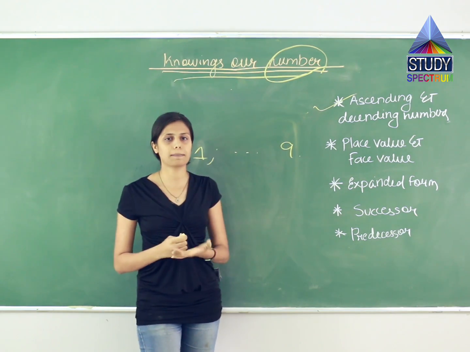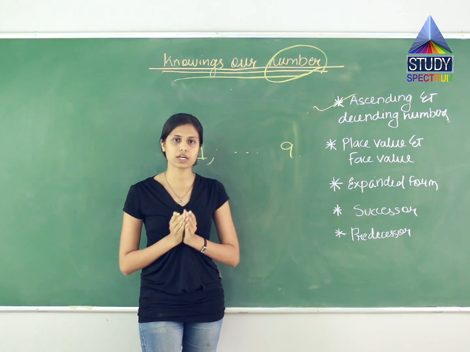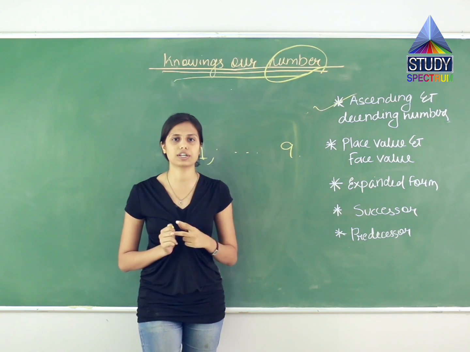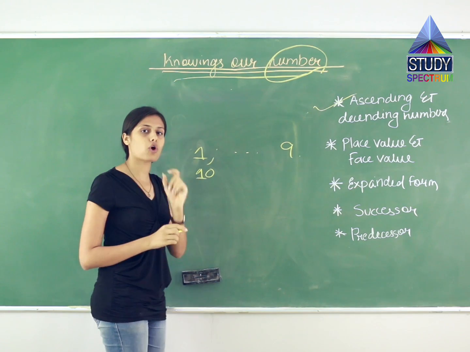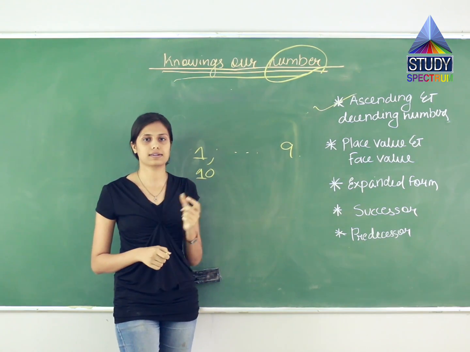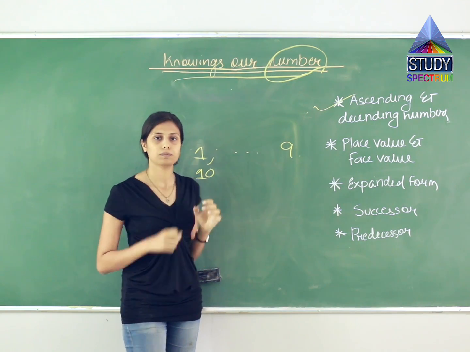Then 2-digit numbers. After 9, there was no digit. So what? We made a combination of 2 digits to make a 2-digit number. Like we made a combination of 1 and 0. So the smallest 2-digit number is 10 because it is a combination of 1 and 0.